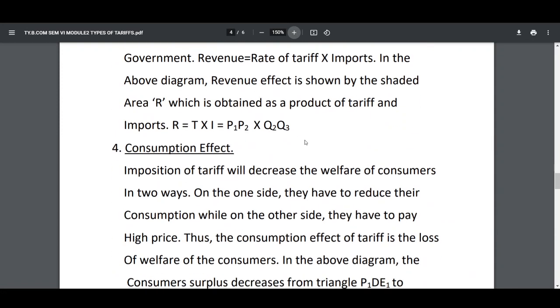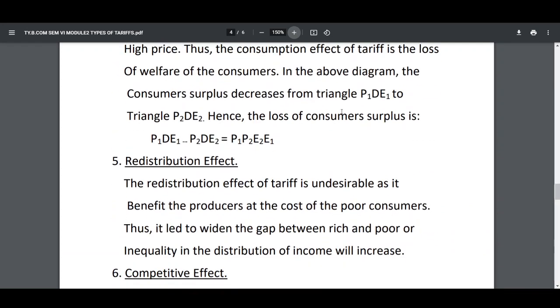Understand? So, the consumer surplus P2DE2.